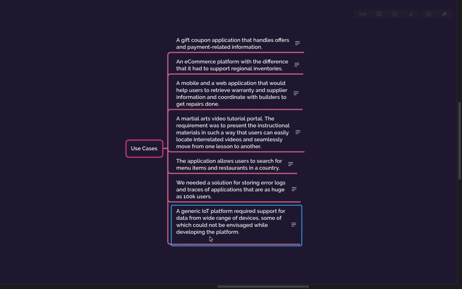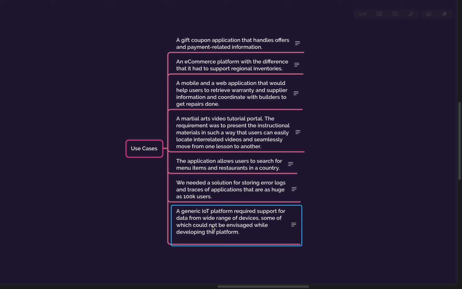A generic IoT platform requires support for data from a wide range of devices, some of which could not be evangelized while developing the platform. So again, they are talking about two things. One is that it's an IoT platform. In general, if we are just talking about events, then a time series database is the best option for this. But because he is not sure, he needs to store a lot of different kinds of data.